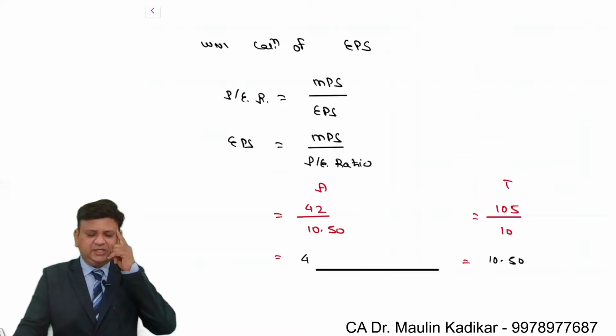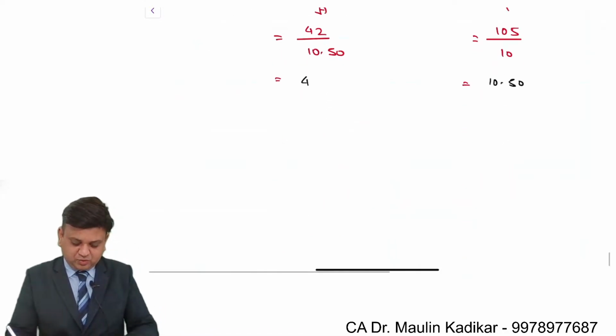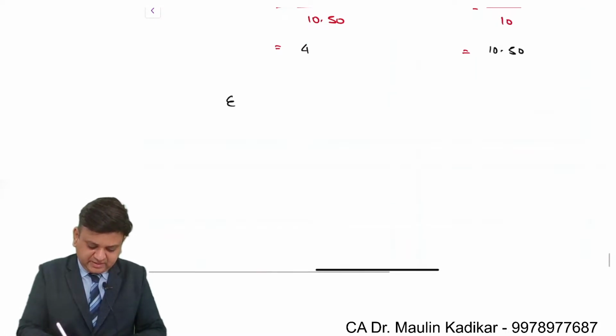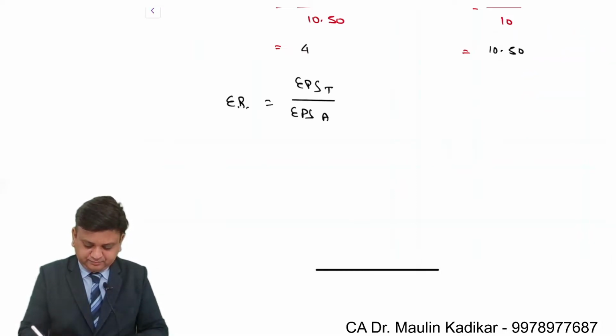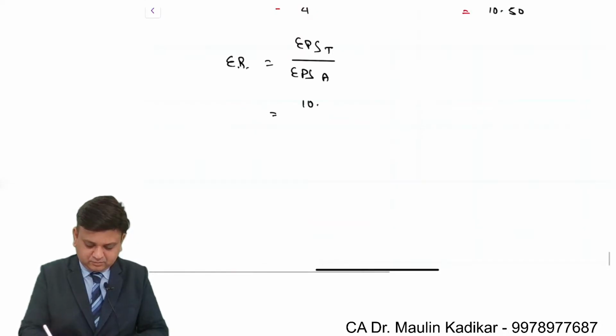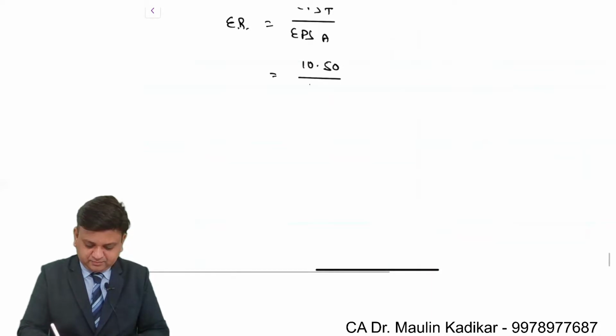Let us check the conditions for applying the shortcut method. First, is there any increase in the earning? No. Second, is it break-even exchange ratio? Yes. So a student can calculate the exchange ratio like this: EPS of T divided by EPS of A. So it is 10 rupees 50 paise upon 4.